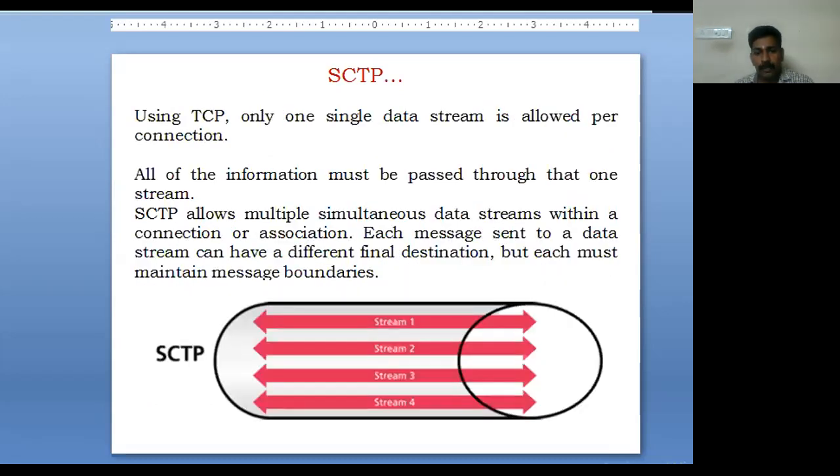We can see SCTP will have live streams. For example, here we have 4 streams: stream 1, stream 2, stream 3, and stream 4. In TCP, only one single data stream is allowed per connection. SCTP allows multiple simultaneous data streams within a connection. Each message sent on a data stream can have a different final destination. So we can't say that all the data streams go to only one receiver. It is not like that. Each stream can go to a different receiver, but each must maintain its message boundary.